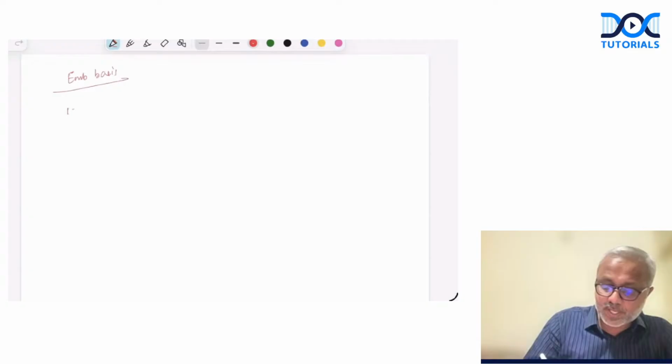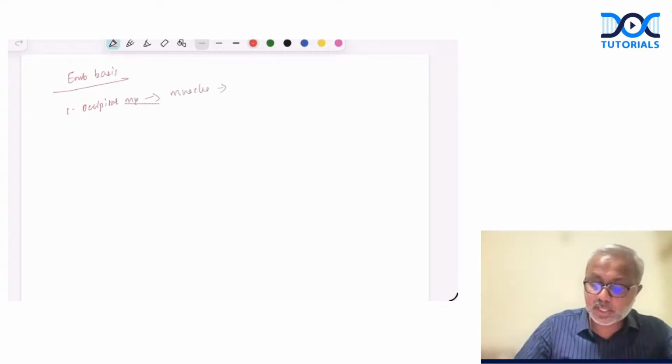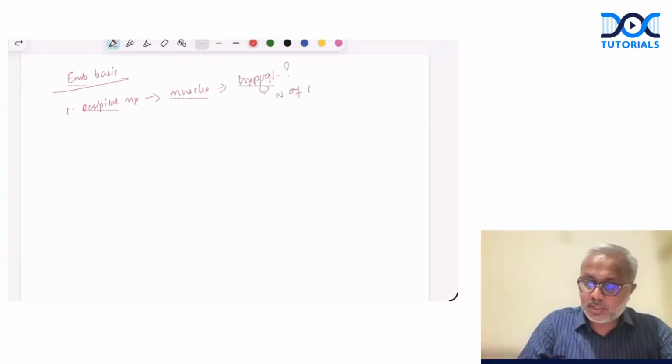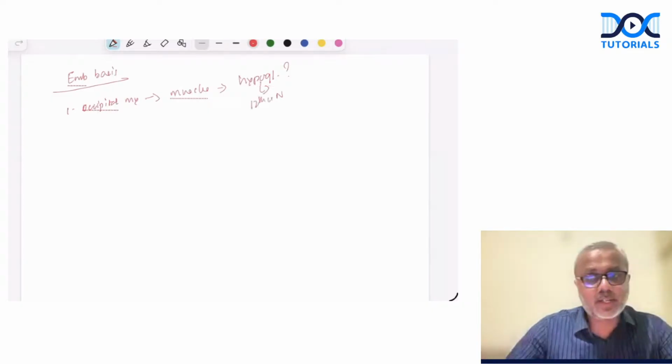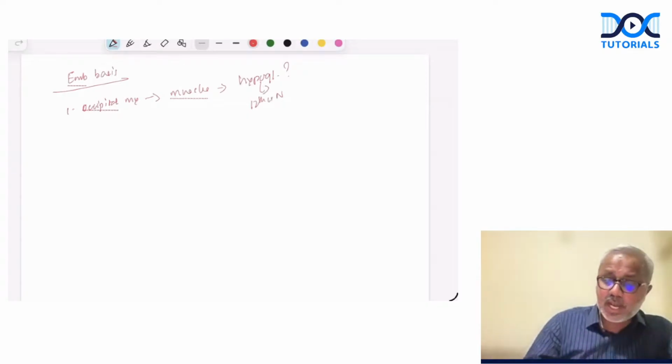So the first one is the occipital myotomes, right? They give rise to the muscles, and these muscles are innervated by what nerve? Hypoglossal nerve. Why? Hypoglossal nerve is the 12th cranial nerve. Done. And the hypoglossal nerve is the nerve of occipital myotomes.